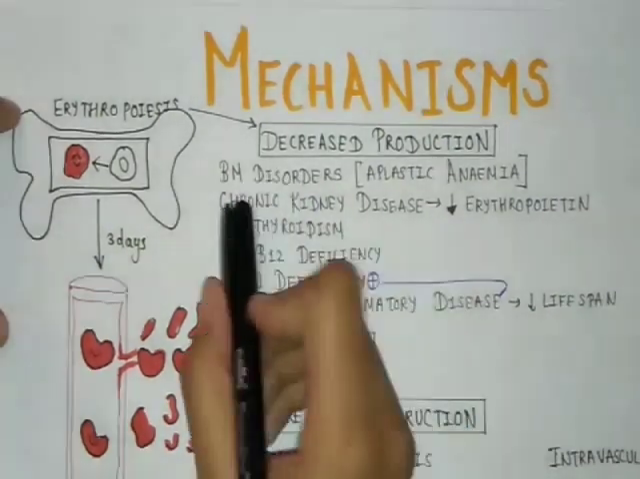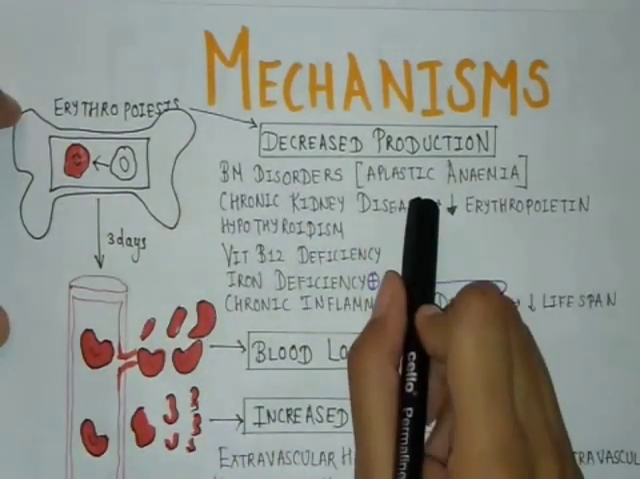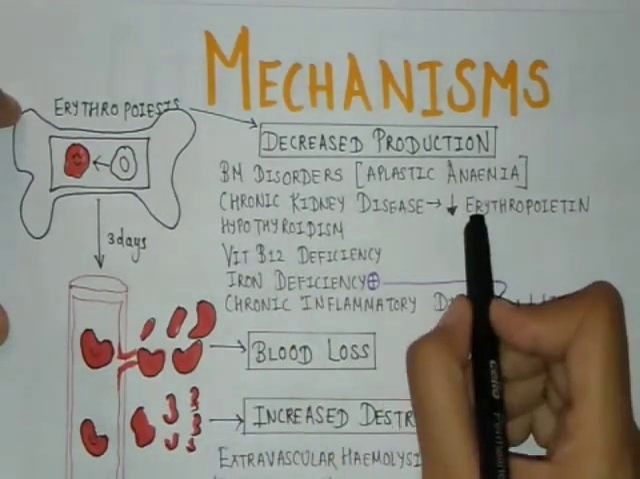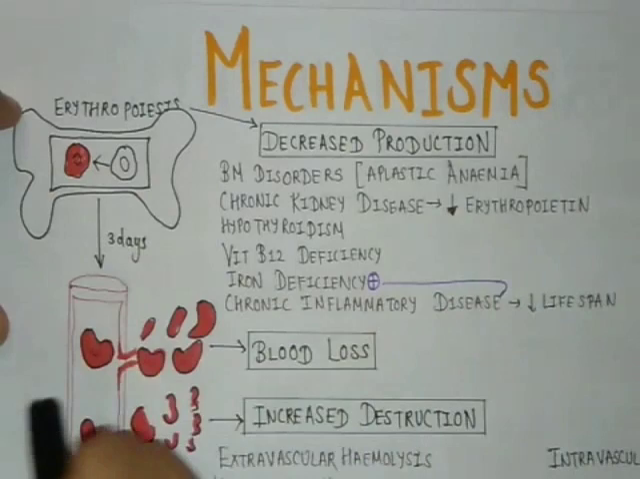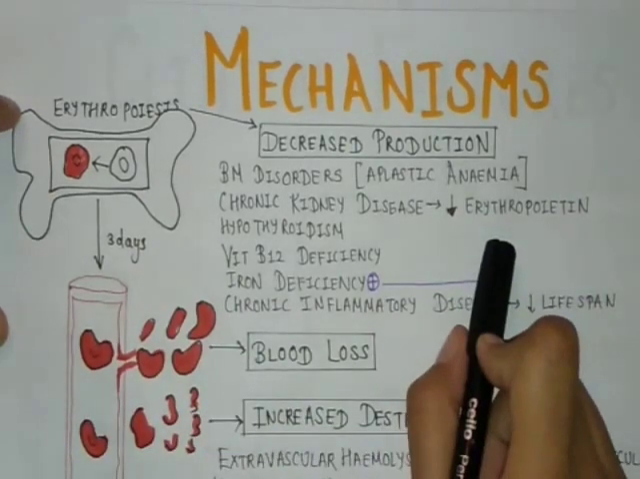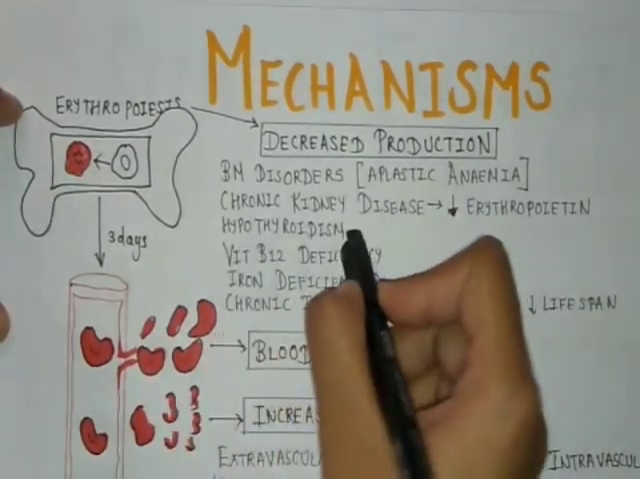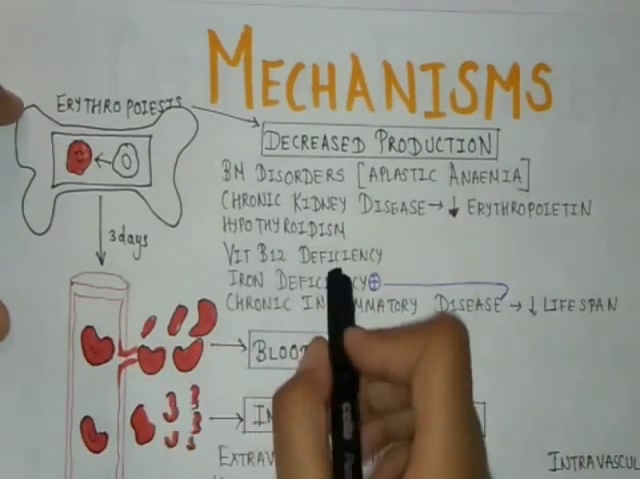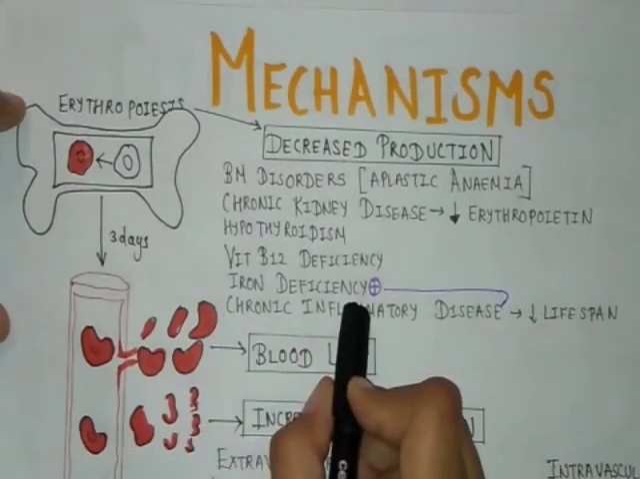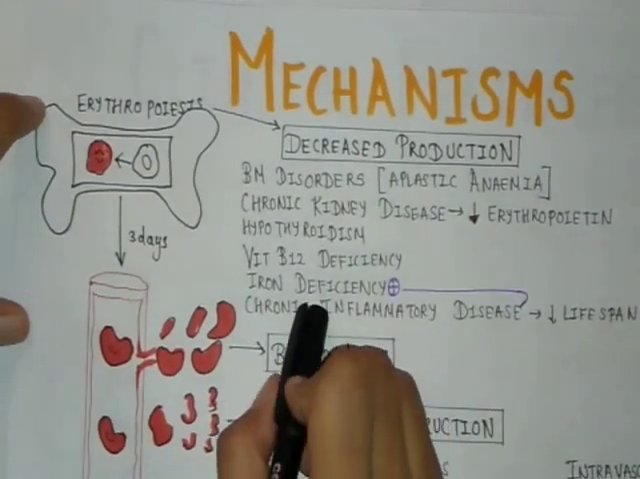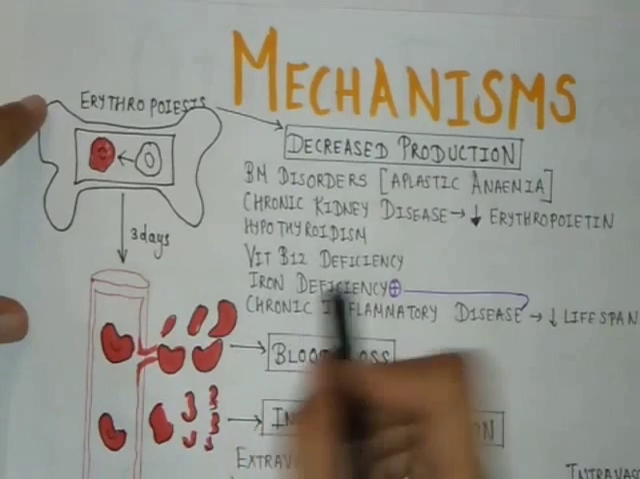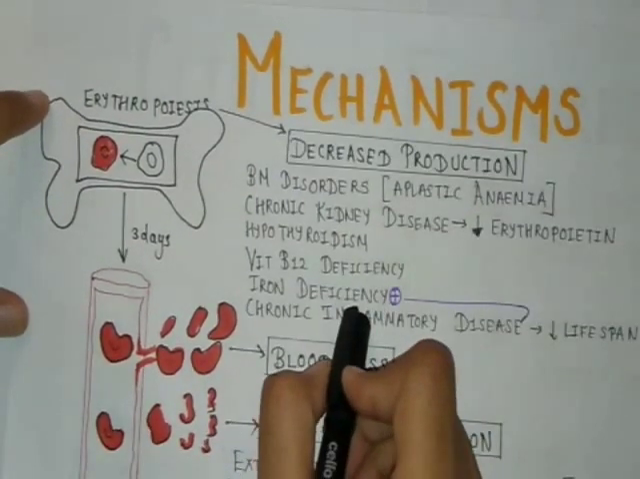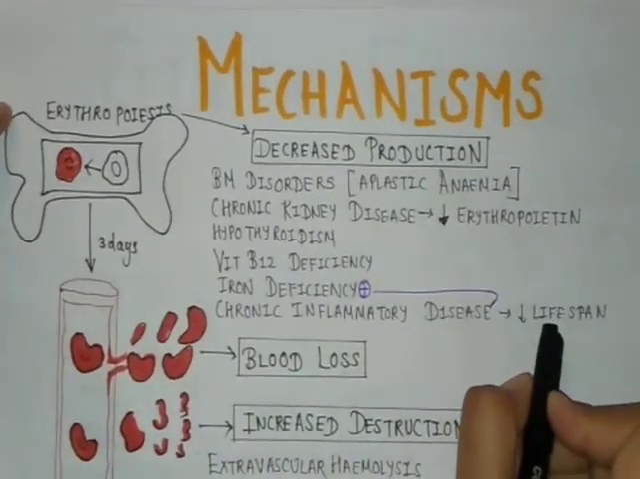This can occur due to bone marrow disorders such as aplastic anemia, chronic kidney disease or kidney failure where there is decrease in erythropoietin, and as I have told, this is necessary to stimulate erythropoiesis, hypothyroidism as thyroid hormone is needed to stimulate erythropoiesis, vitamin B12 deficiency, iron deficiency as both the nutrients are required to produce good RBCs. Chronic inflammatory diseases not only stimulate iron deficiency anemia but also decrease the lifespan of RBCs.